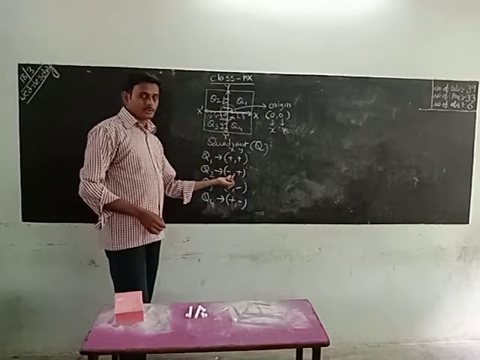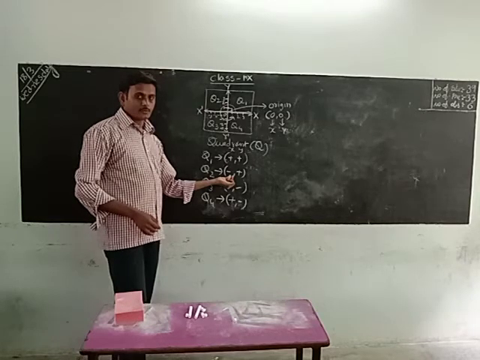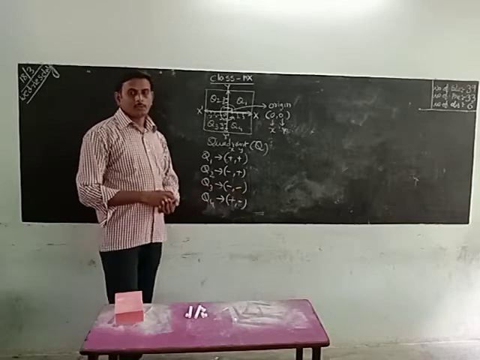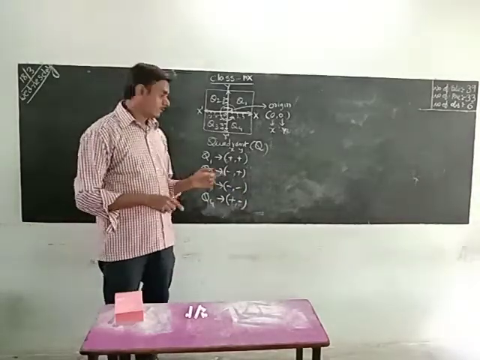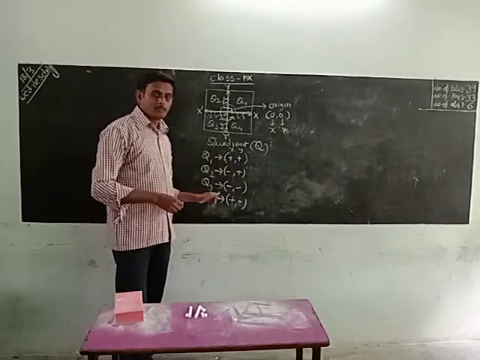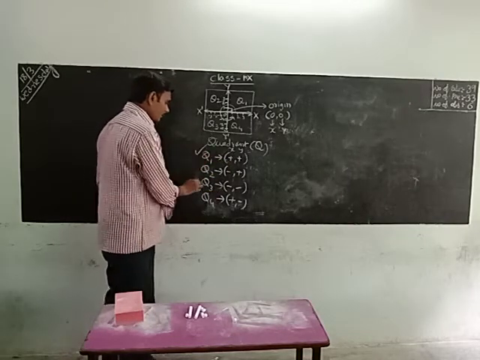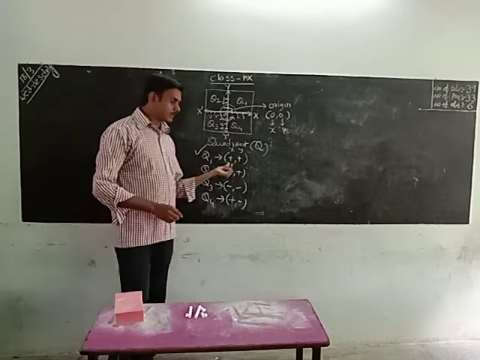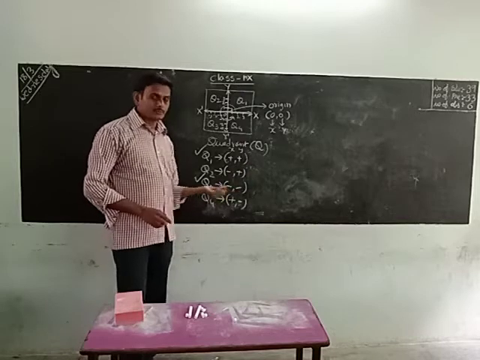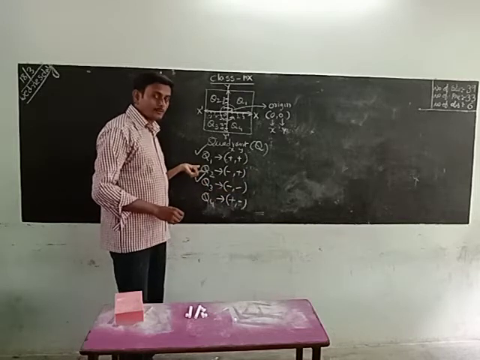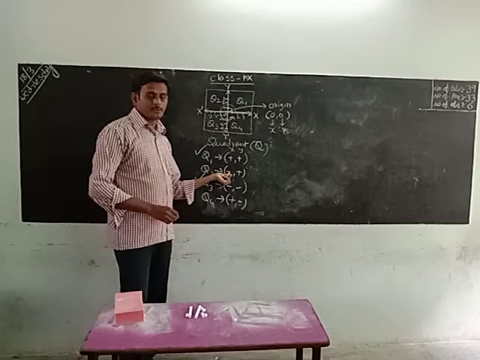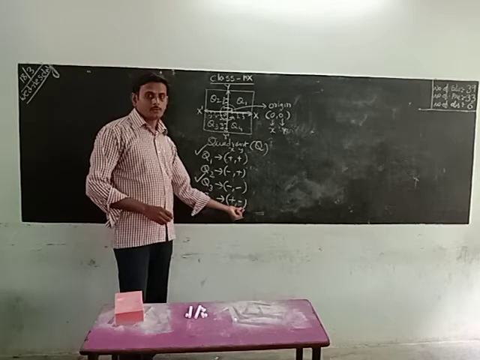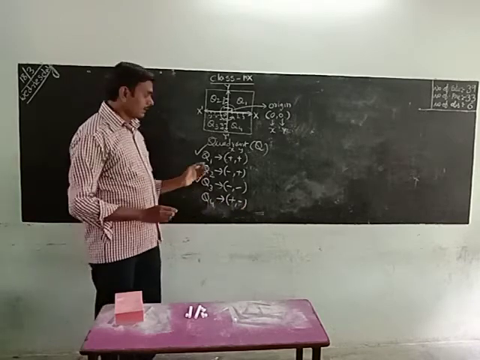In Q2, x is negative. In Q3 both are negative. In Q1 both are positive. In Q1 and Q3 both have the same sign: in Q1 both are positive, in Q3 both are negative. In Q2 x is negative. In Q4 y is negative. You have to remember that.